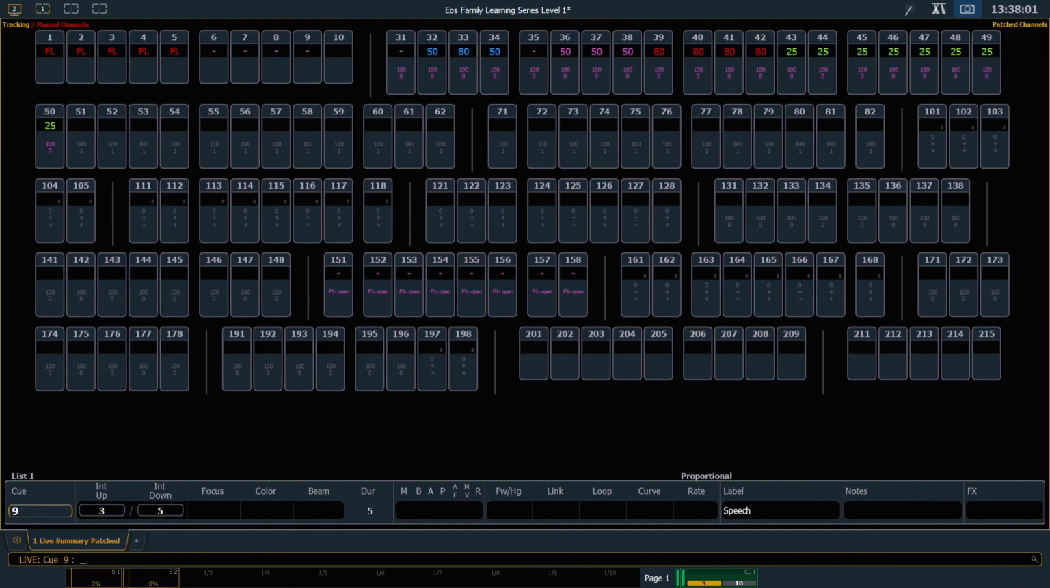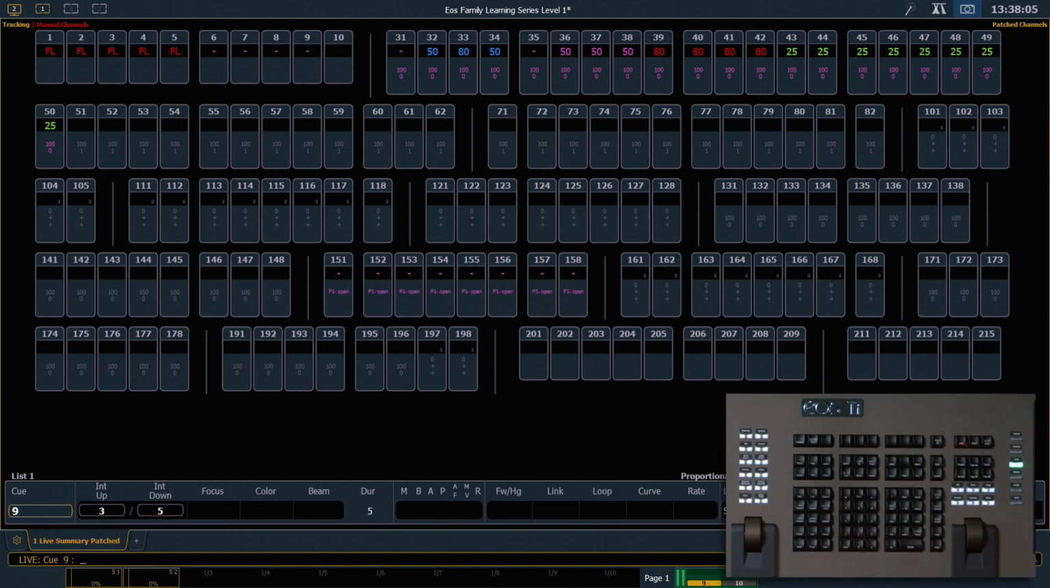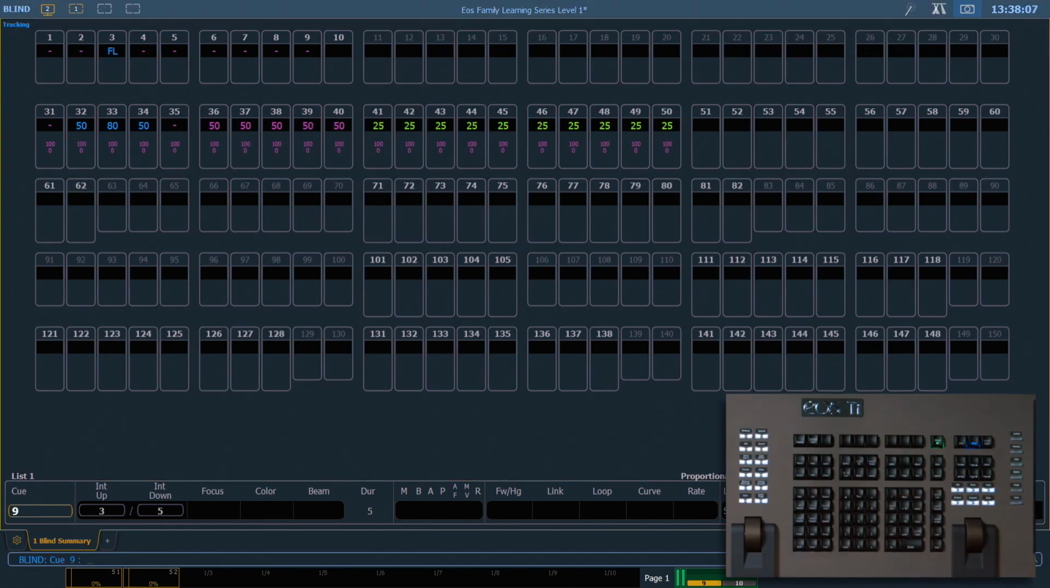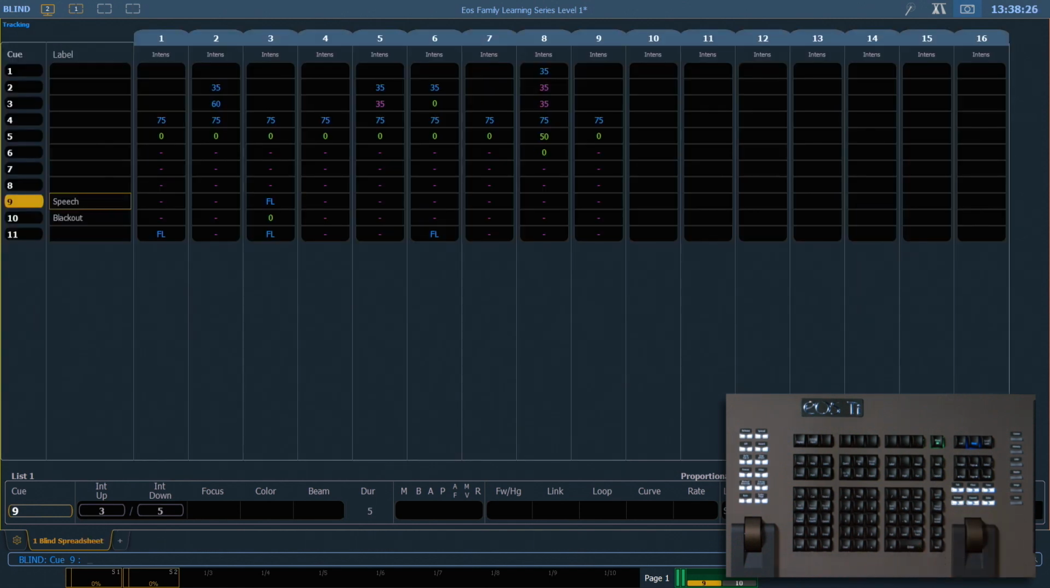Let's look at how some of these concepts apply in practice. We're going to look at tracking in Blind. In Blind, in addition to summary and table view, there's a third mode called Spreadsheet. We get there with our Format button. To begin looking at tracking, let's select Q1. We can type Q1 enter, or we can use our next and last buttons.